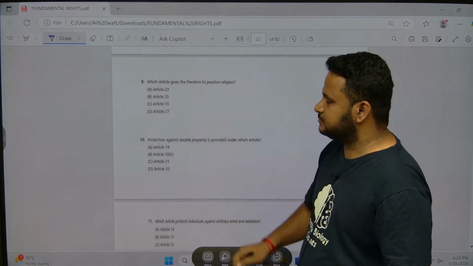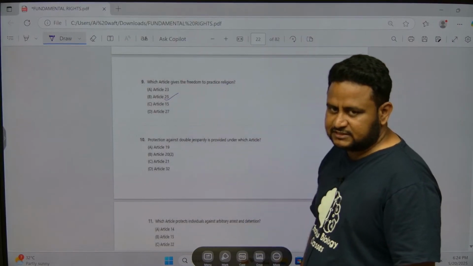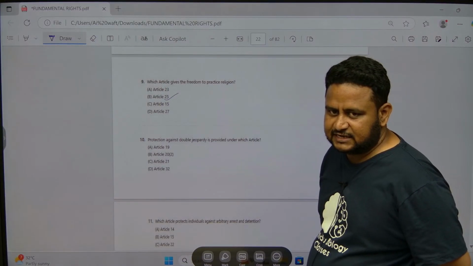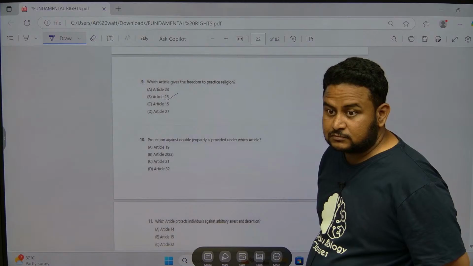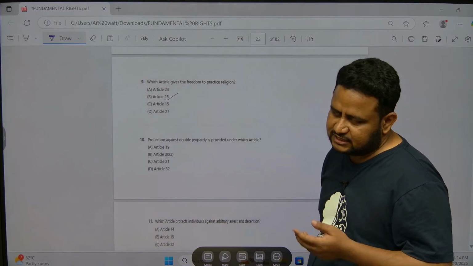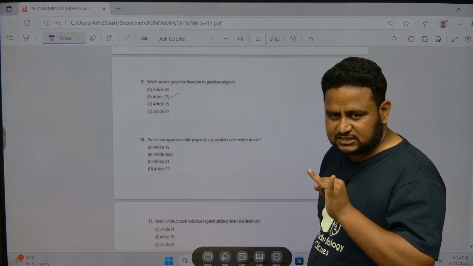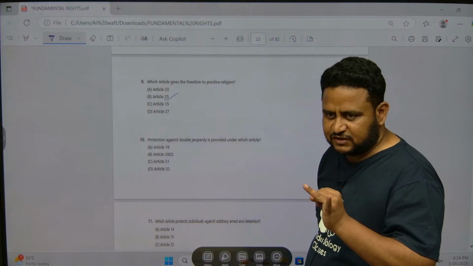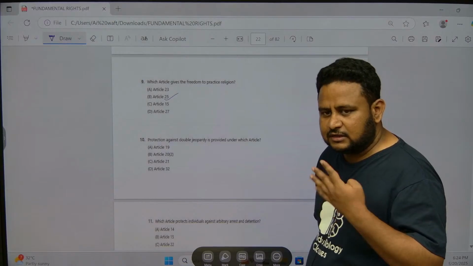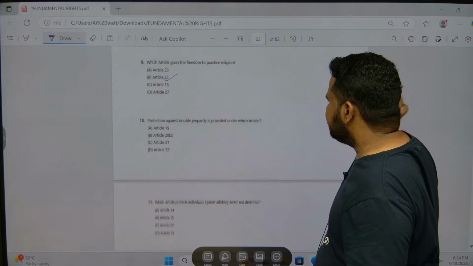Freedom to practice religion? 25. Okay, 25 is practice religion, 26 is religious affairs, 27 is no taxation, 28 is freedom from attending religious instruction. Remember like this: practice is 25, 26 is religious affairs, 27 is tax, and 28 is religious instructions.